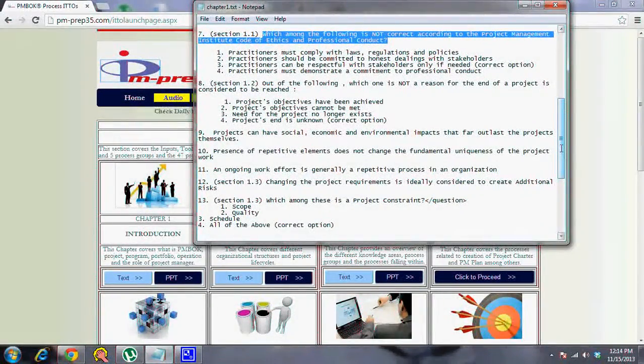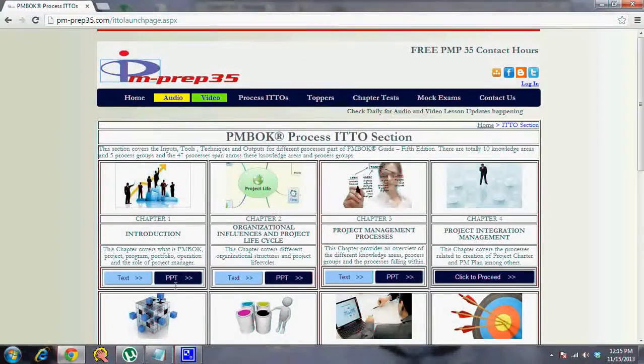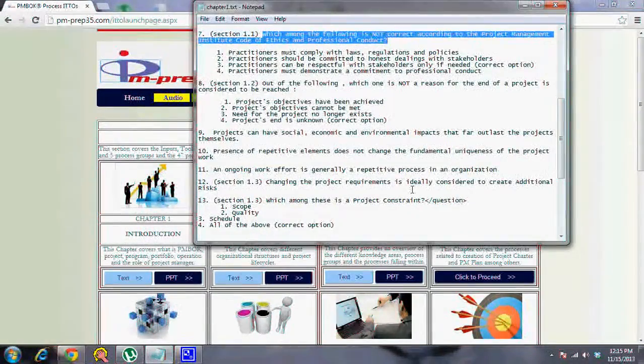Understand that operations are ongoing and repetitive, but when we say repetitive elements, we can mean presence of the same team members, use of the same components in a project. It doesn't alter the uniqueness of the project as such.